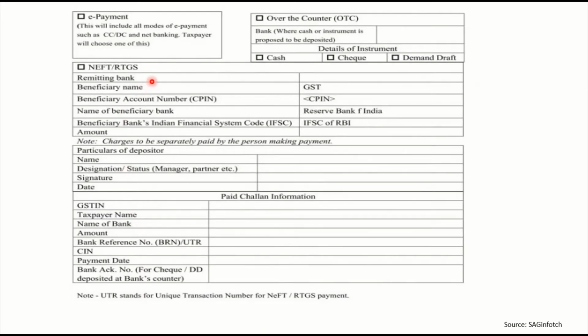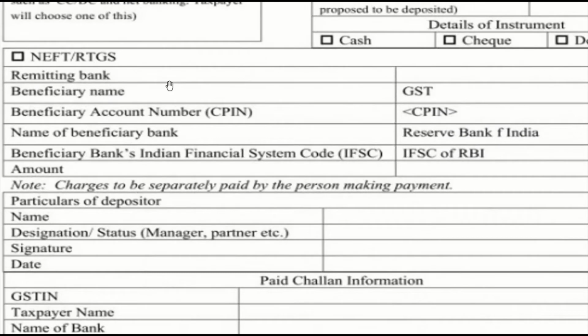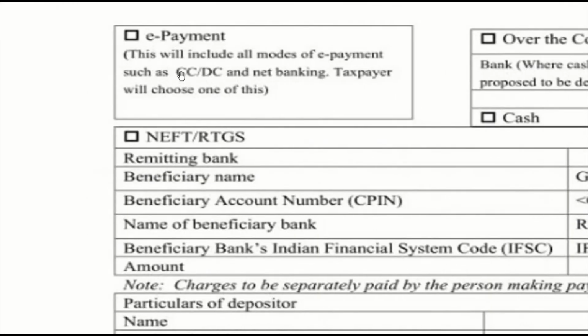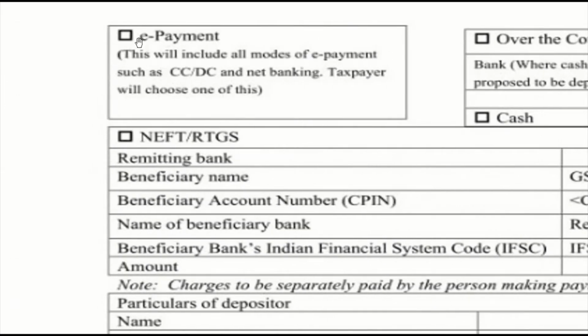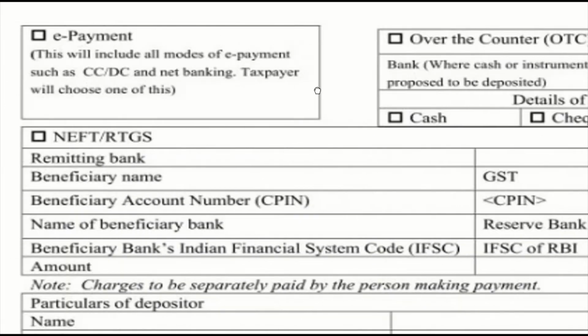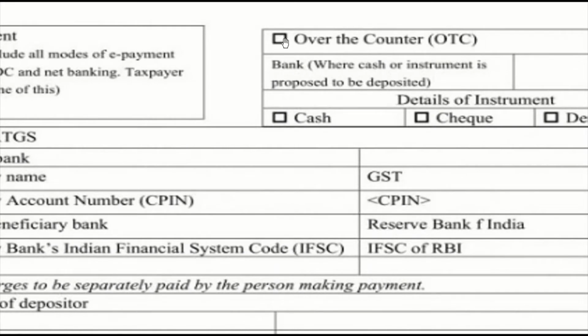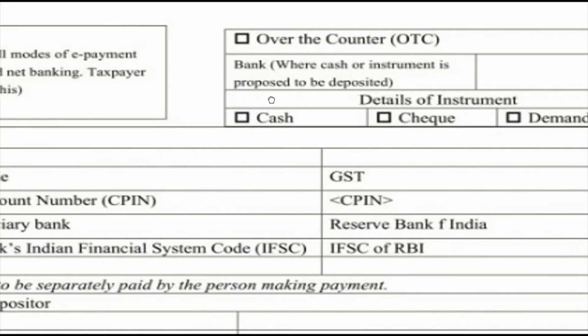So look at this challan. This is a very important point. Look at this challan, friends. E-payment. This will include all modes of e-payment such as CC or DC and net banking. The taxpayer will choose one of these. Next, OTC transfer. See, if you are making e-payment, check this box. If you are making OTC, check this box. Okay, you will have to check that box.